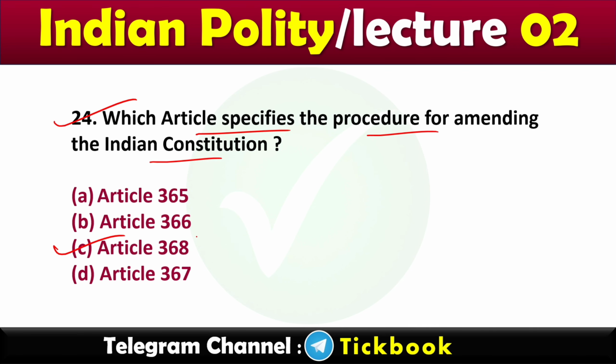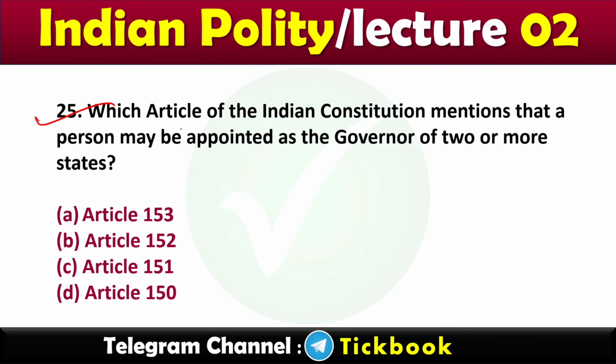Option number C, Article 368. 25. Which article of the Indian Constitution mentions that a person may be appointed as the governor of two or more states? May be appointed as the governor of two or more states. Option number D, Article 153.